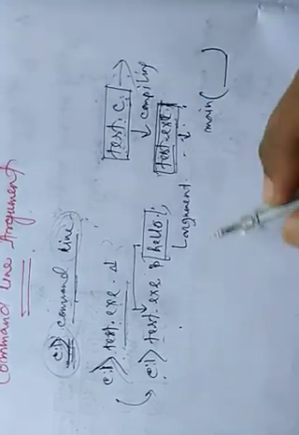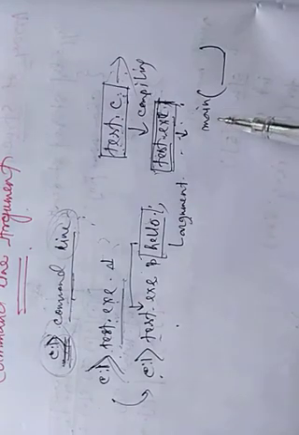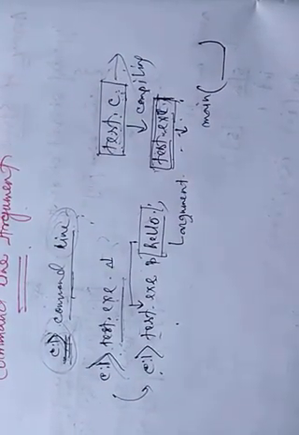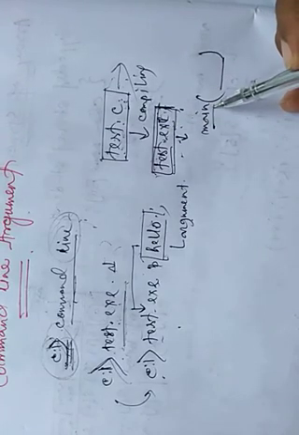Without a main function, any C program cannot be run, because main is the entry point. C is a collection of different functions, and main is the entry point of every C program. So there must be a main function. This argument is handled by the main function.